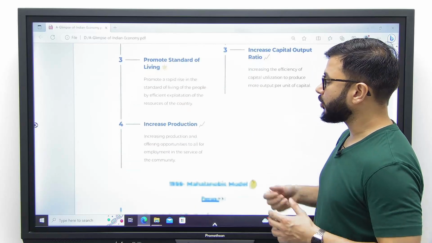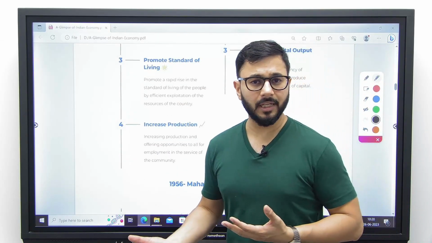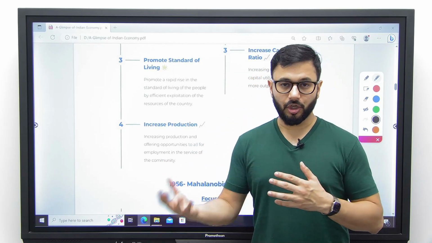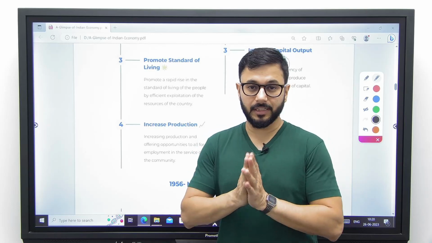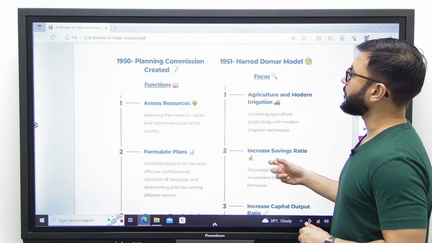And number 4, to increase production, because higher production means higher GDP, higher GDP means higher income, which means higher savings and investments, which automatically means higher development in the nation. So these were the major objectives with which the Planning Commission worked.